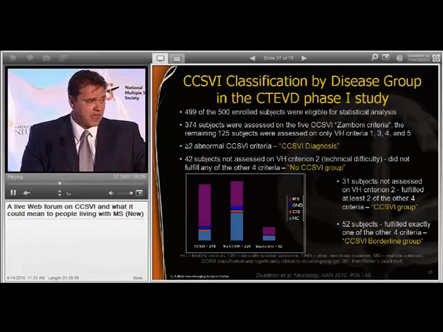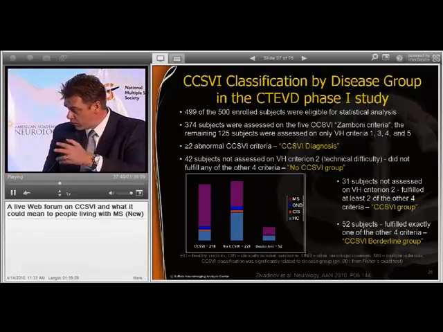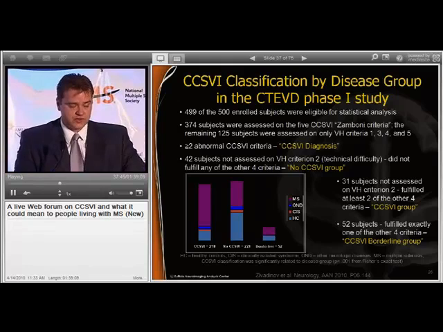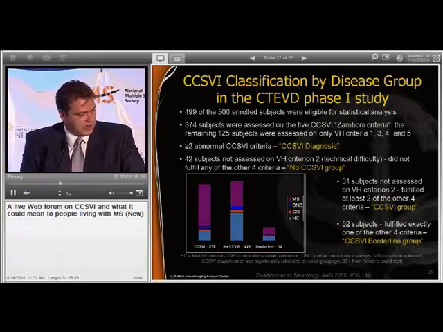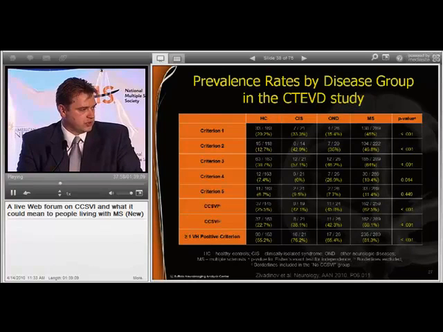31 subjects had already 2 or more criteria, and so one missing criteria clearly would not change their diagnosis, and the rest of the 52 subjects had only 1 criteria fulfilled, and they were called borderline. This is a prevalence table showing the prevalence according to the specific 5 criteria between the 5 groups. And there were 163 normal controls, 21 CIS patients, 26, 30 ONDs, and